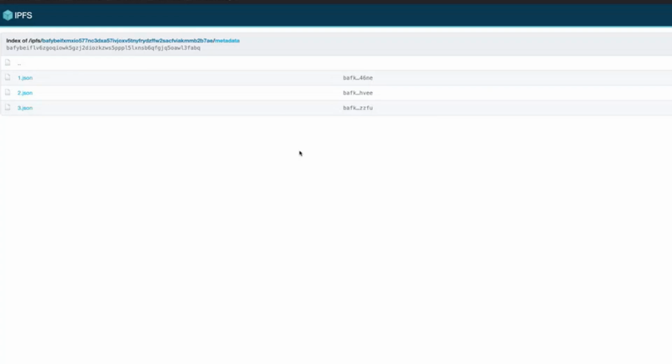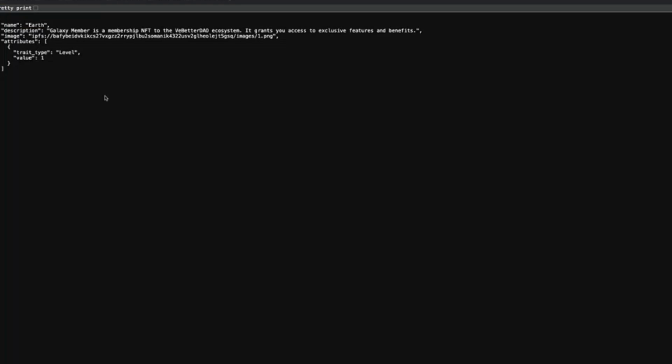In this case, it's only 3, not because there are 3 tokens, but because there are 3 levels. So this is a custom implementation of the standard, but each of these basically specify the metadata for each level. So you can see here you have the Earth level, then here you have the Moon level, which is the level 2, and here you have the Mercury level, which is the level 3. And you can also specify attributes.